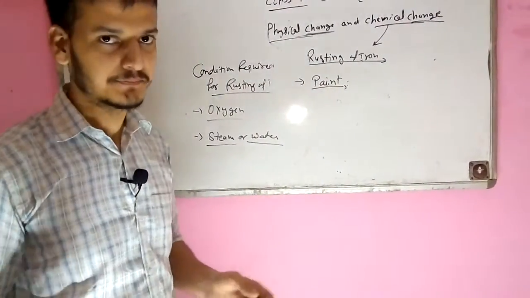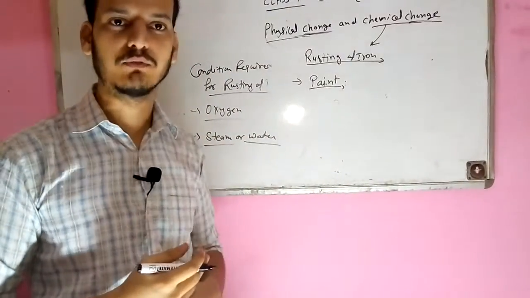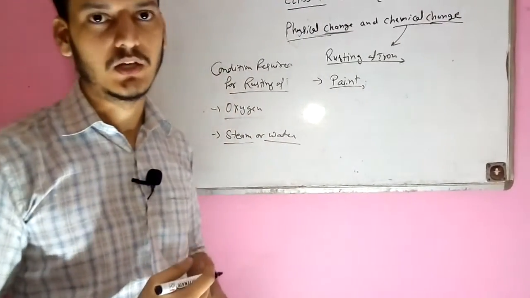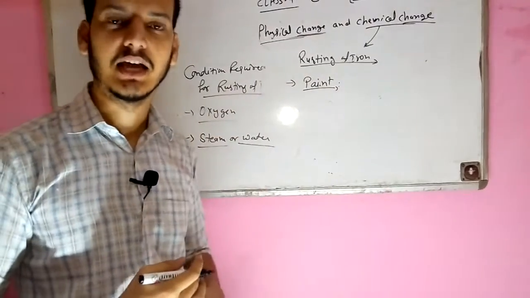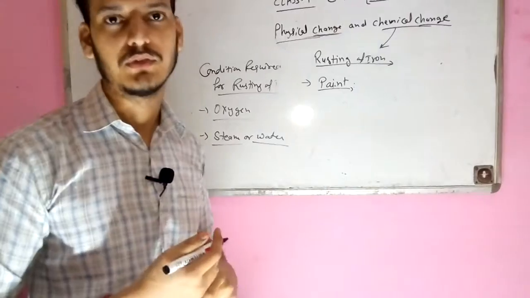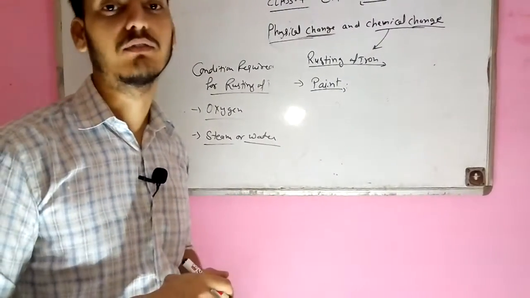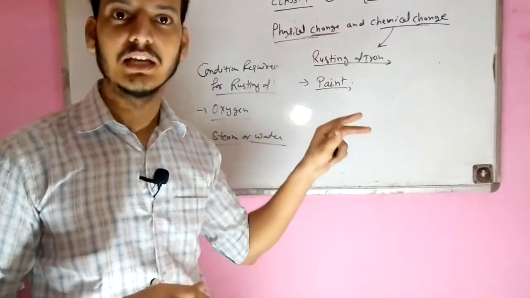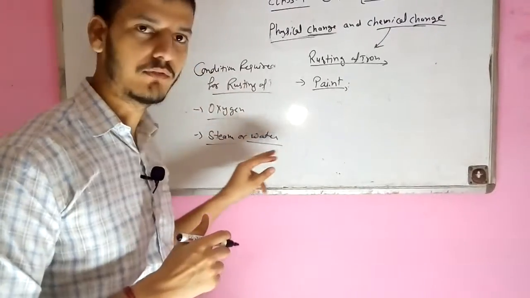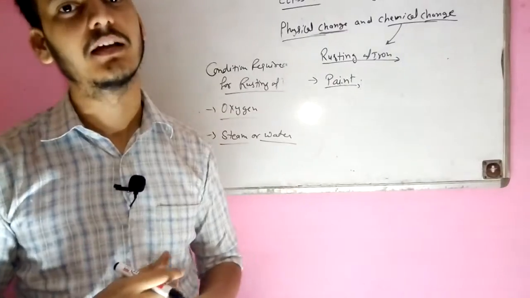For example, there are lots of things we use at our homes which are generally made of iron, like the grill, like the gate. They are generally made of iron, and what we do is protect them by using paint. We generally paint them, or apply primer on them. So what is the function of primer or paint on them? It protects the iron from oxygen. When oxygen and water do not come in contact with the iron, then definitely the rusting process will not happen.